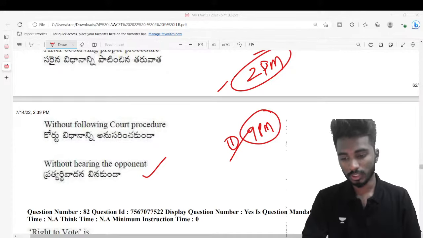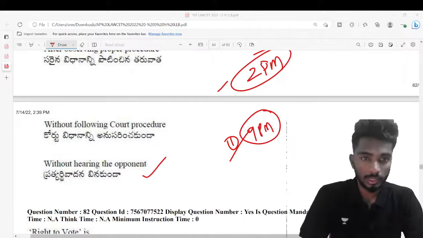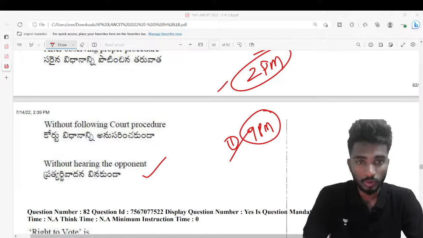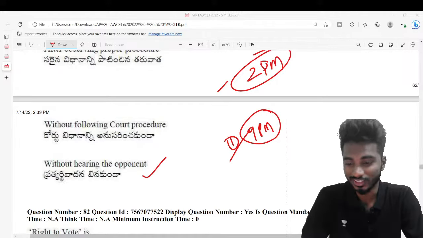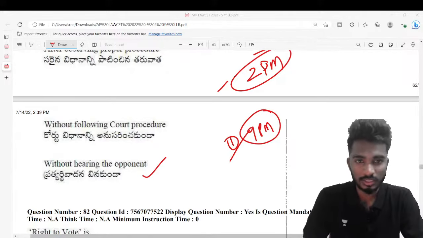Bala says 9 p.m., 2 p.m. is fine. Jeevana says 9 p.m. Okay, I'll keep it at 9 p.m. because I want all of you to attend. Only then will I also have some mettle and motivation to take the class. Even if one student is there, I'll take the class, but this gives me a lot of fun and a boost to take more questions, right? So tomorrow there is a class at 2 p.m.